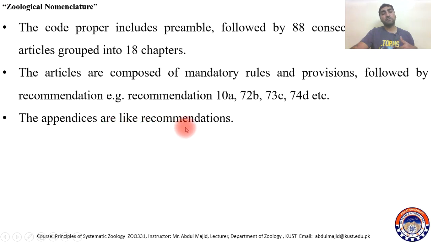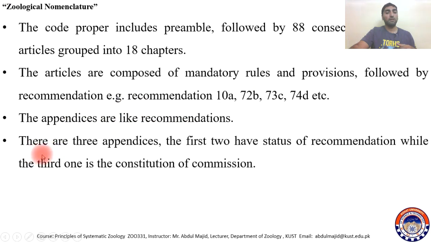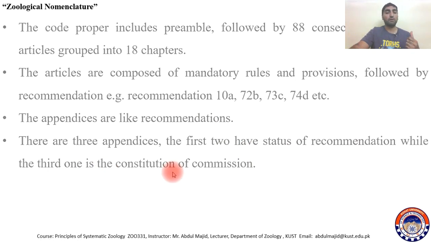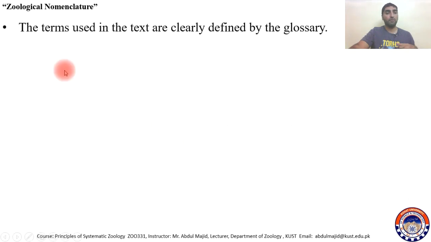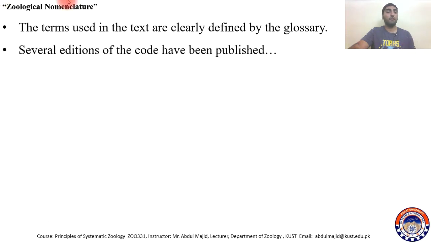The appendices are just like recommendations. Appendices have status like recommendations. There are three appendices. The first two have the status of recommendation, while the third one is about the constitution of the commission, how the commission will be constituted. The terms used in the text are clearly defined by the glossary. Normally in all books at the end we see a glossary, and in the glossary we have the definitions of the terms which are used in the text.